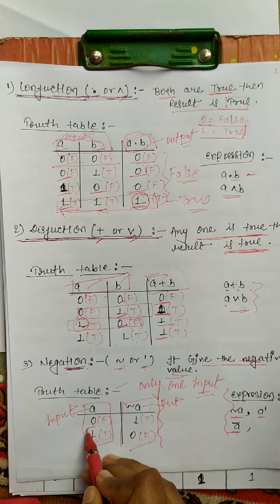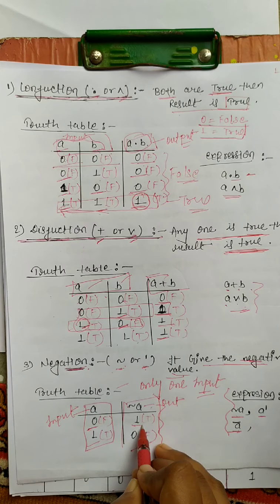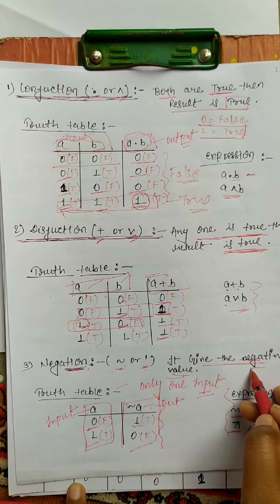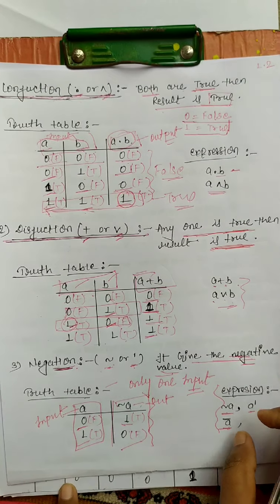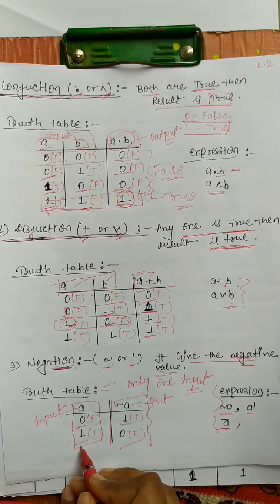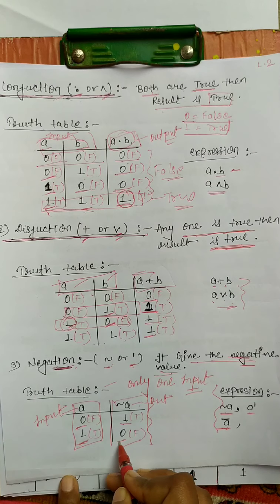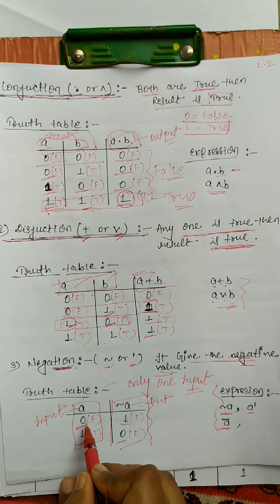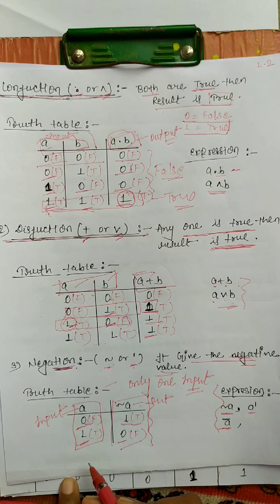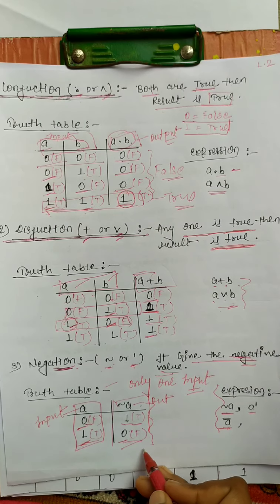Suppose the input is 0, then the output is 1, because it gives the negative value. If the input is 1, then the result is 0. If the input is false, the result is true. If the input is true, the result is false.